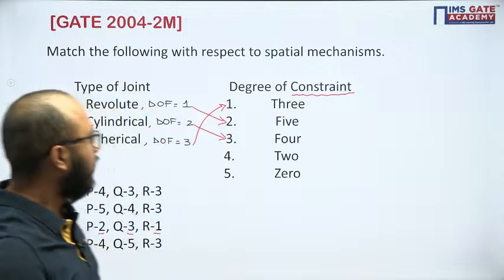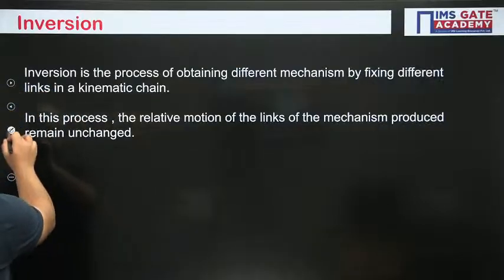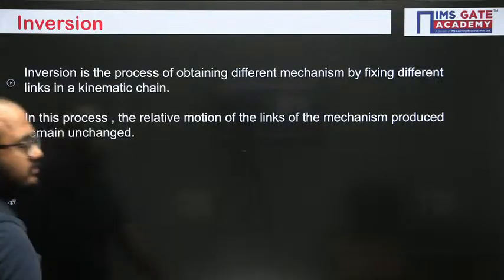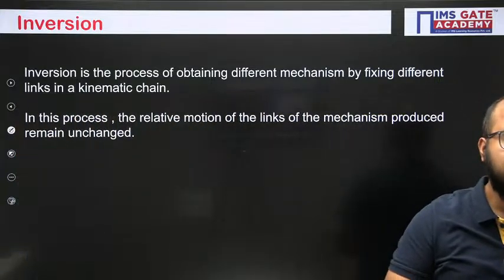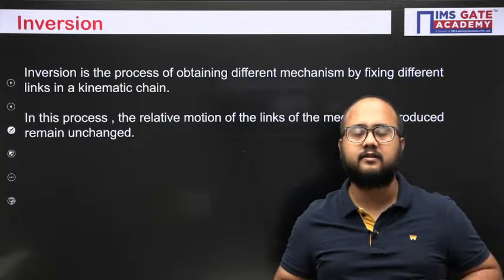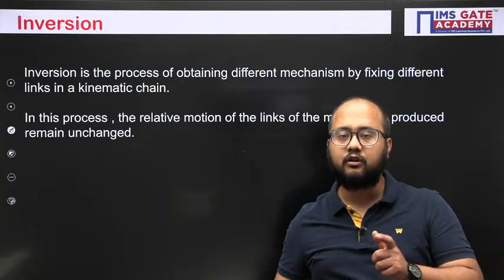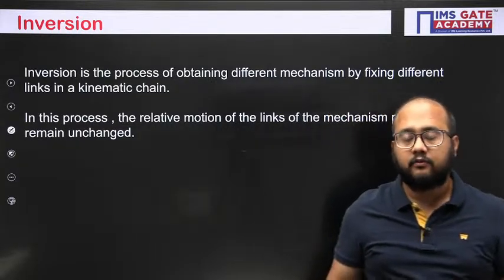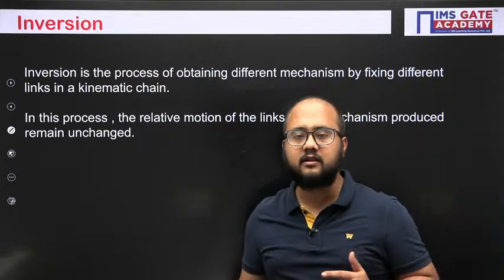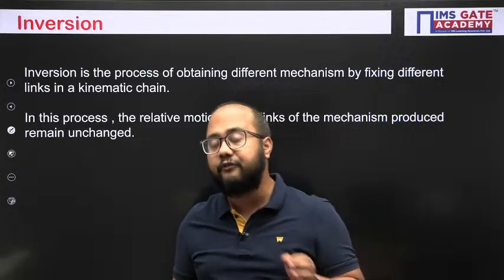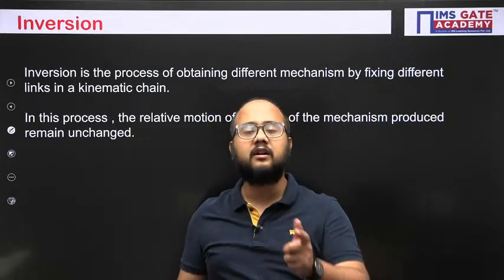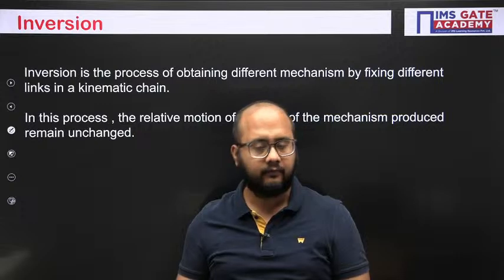Okay, coming to the next topic, guys, very important one, inversion. Mechanism already we have discussed, and again if I talk about mechanism, what is the definition we have discussed regarding mechanism? In the kinematic chain, if I fix any one link, it will convert into mechanism, right?